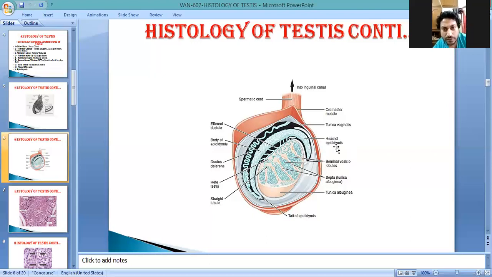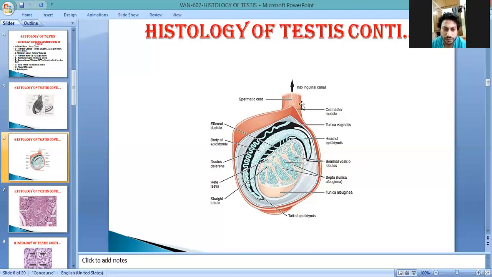head of the epididymis. This is the head of the epididymis, okay? And this is the body of the epididymis, and this portion is known as the tail of the epididymis. After that, this structure is converted into what is known as the ductus deferens. Ductus deferens, and finally it comes in contact with the spermatic cord.